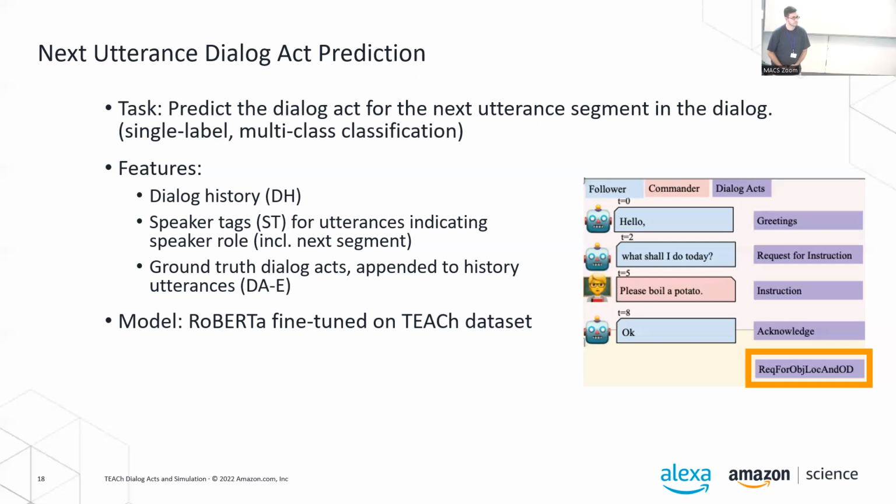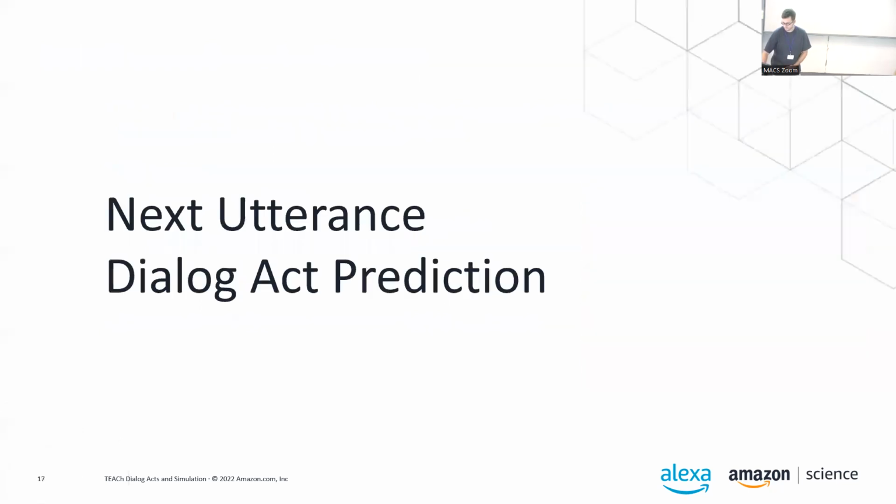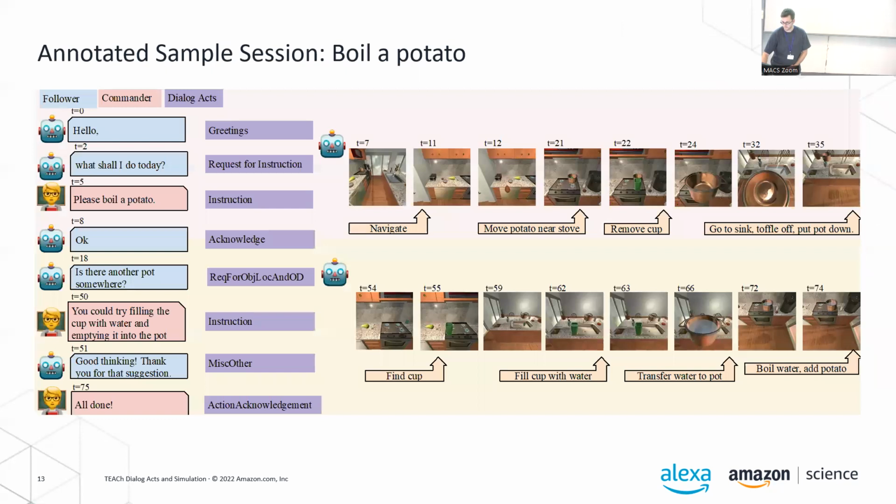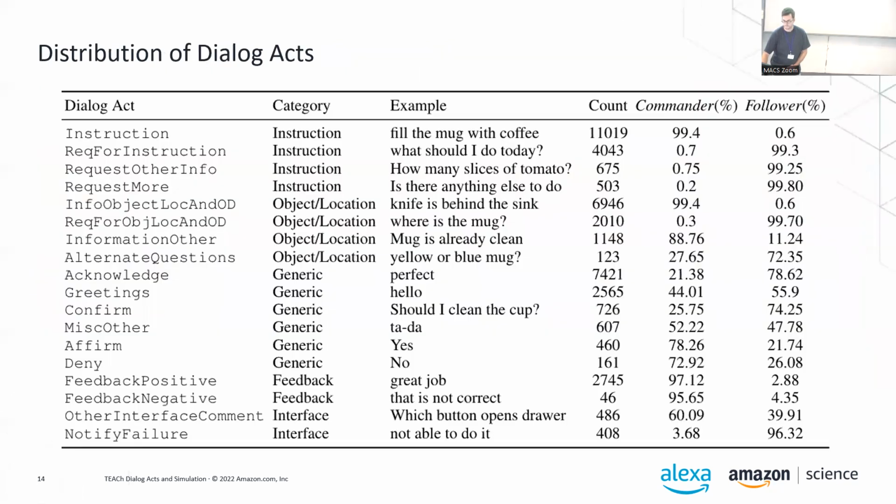Yeah, on the slide you had before, the table with the distributions of acts, you had very rare instructions by the follower and requests for instructions. Yeah, it was this one. Do you know examples of what instructions from the follower or request for instruction by the commander might look like?